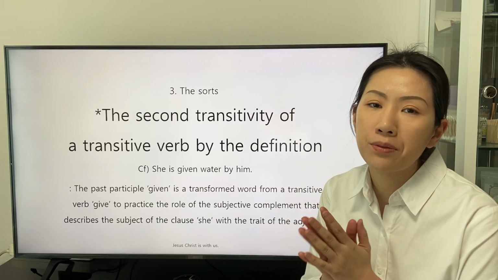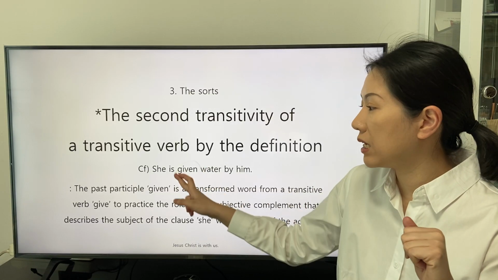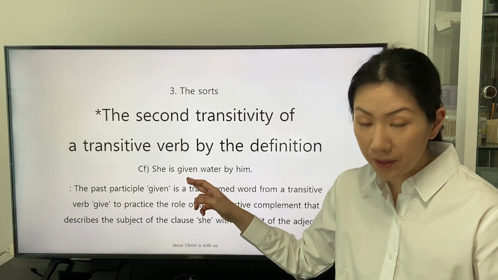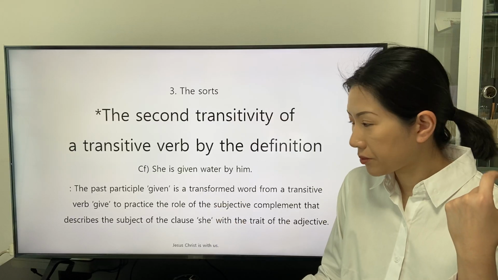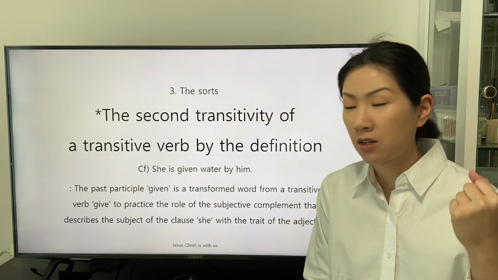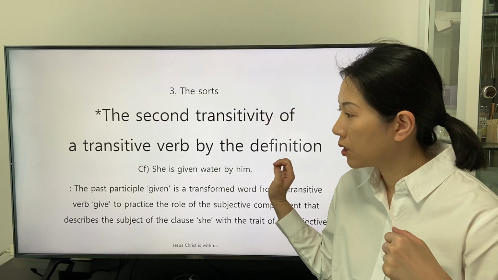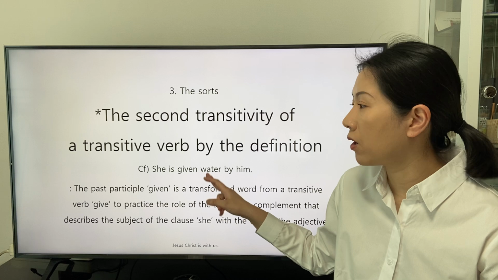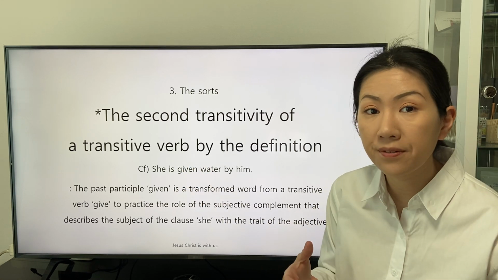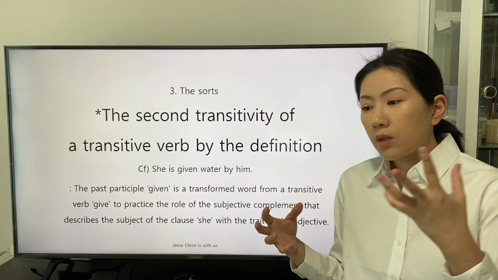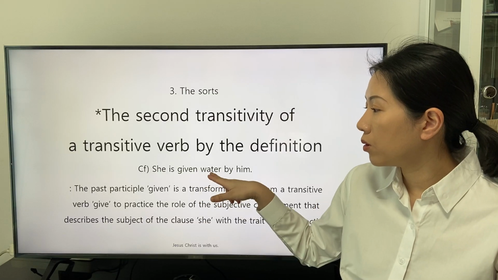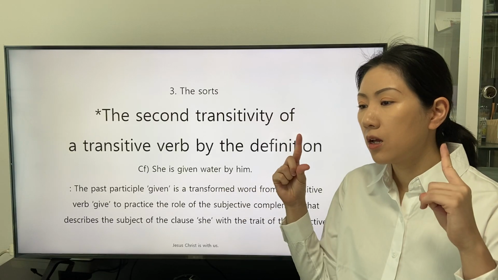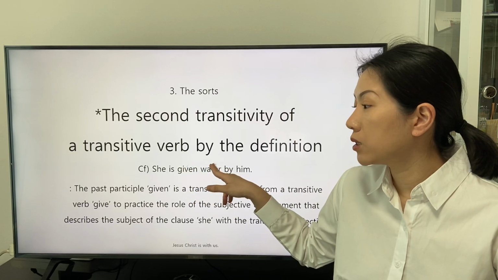In this moment, we can find the second transitivity of the past participle given. The past participle given is applied as a subjective complement in this clause, and water receives the definition of the transitive verb give. So we can say that the object, water, is the object of the subjective complement.